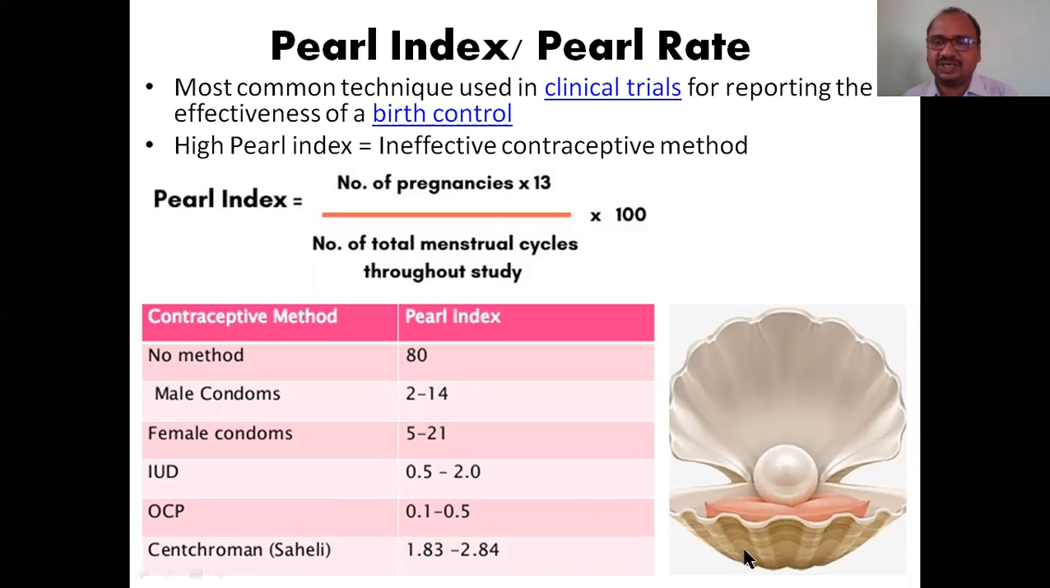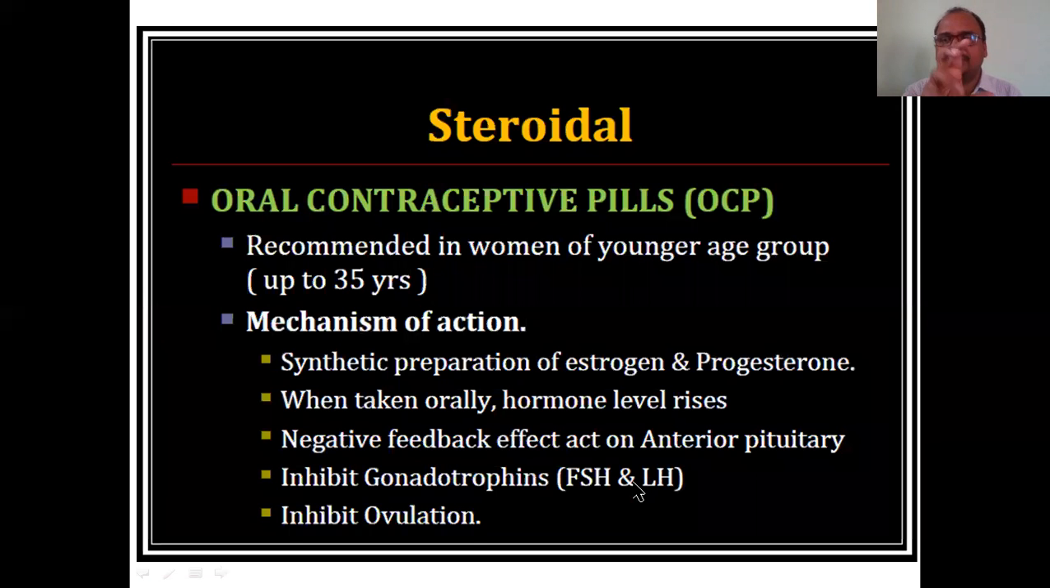Pearl means here you can see how the pearl is formed in the shell. Like that, they are indicating the Pearl index. Steroidal, that is hormonal oral contraceptive pills, recommended mainly in women of younger age group, up to 35 years they can use. After 35 years you can use other methods, not this method.